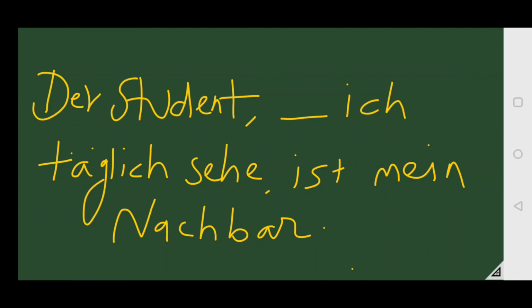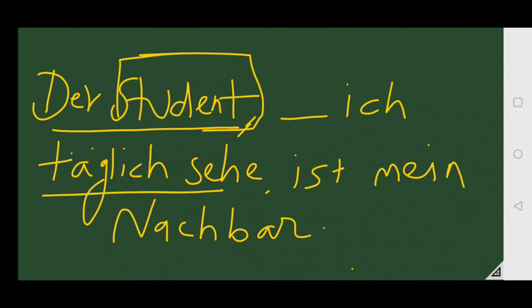The student whom I see every day is my neighbor. So here the noun is the student and the article of the student is der, and before the comma we see the article. So the article is der, and then after the comma is täglich.